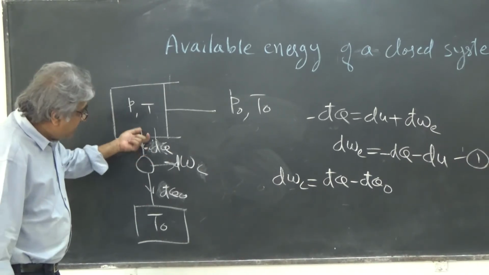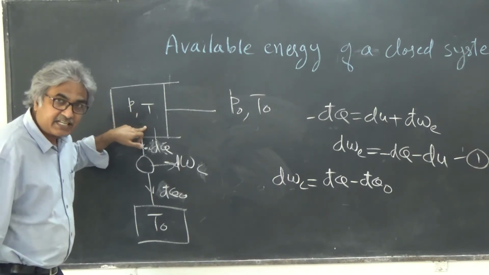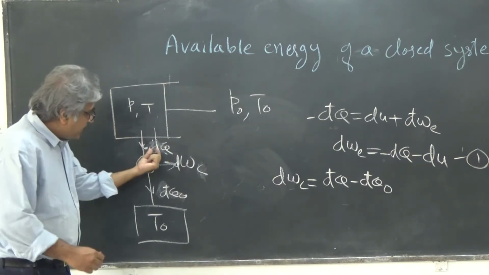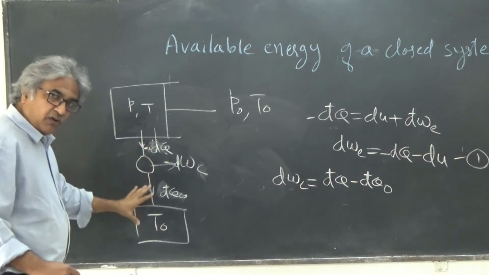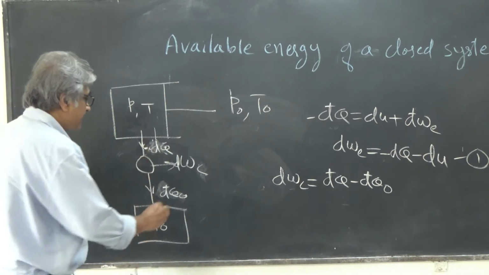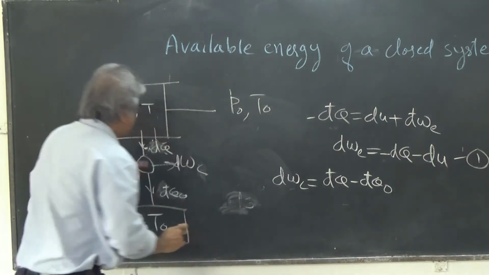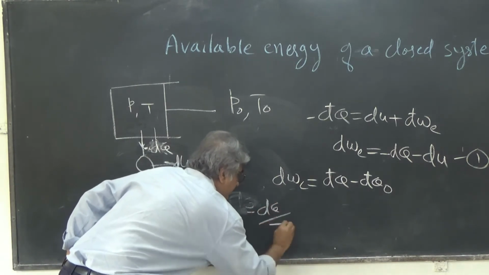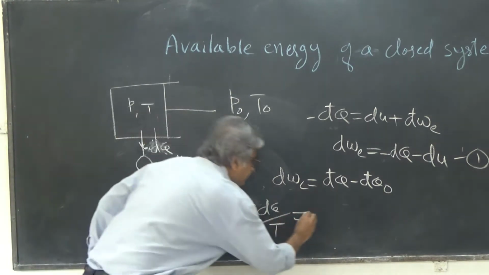That means when dQ is rejected by the source, the source temperature is T. Of course the temperature would drop, but for dQ the temperature is T. So from the Carnot engine statement we can say that minus dQ by T is equal to dQ naught by T naught.